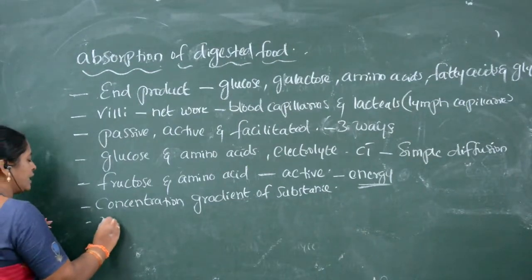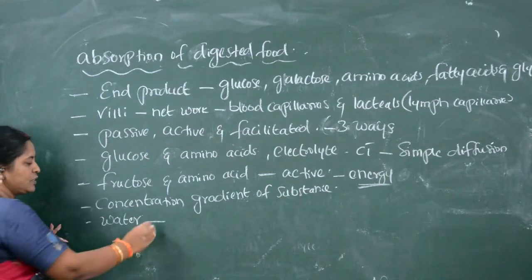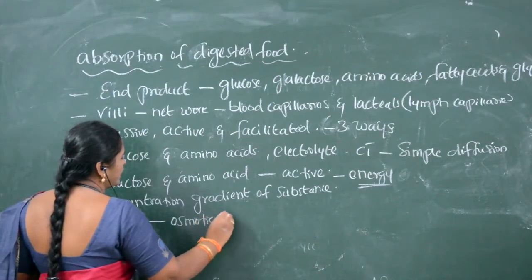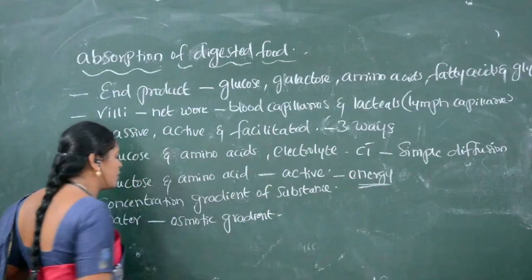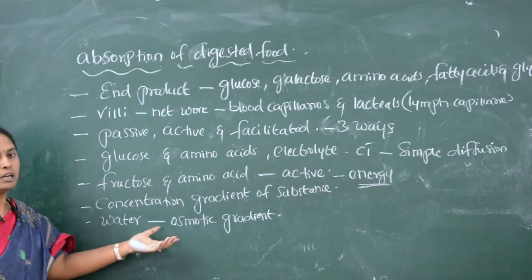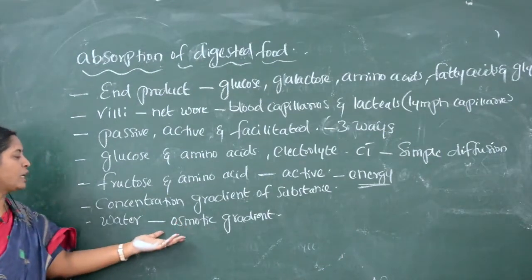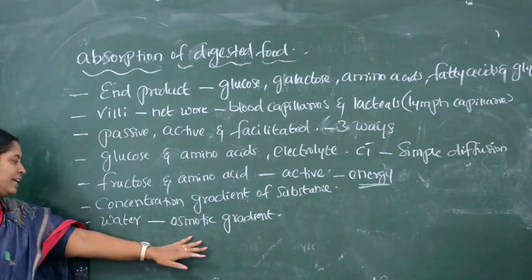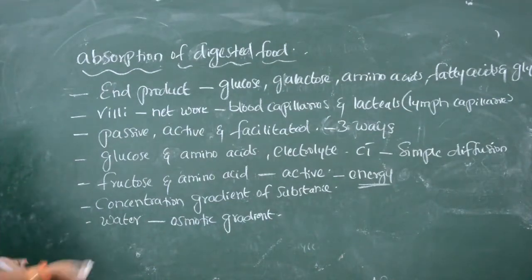Suppose if we take water, water enters into the blood through the osmotic process. It enters through the osmotic gradient. What is meant by osmosis, children? Movement of water from a more concentration to less concentration. So through the osmotic gradient, water enters into the blood, and some of the particles like glucose,